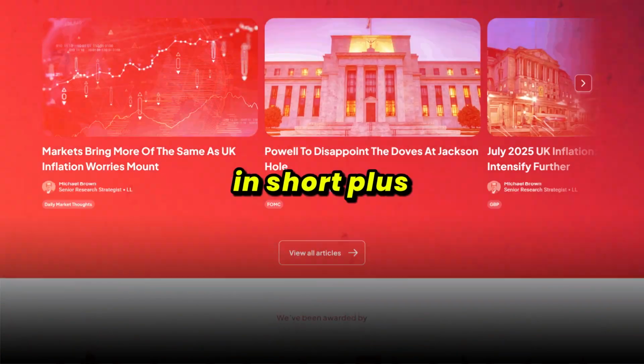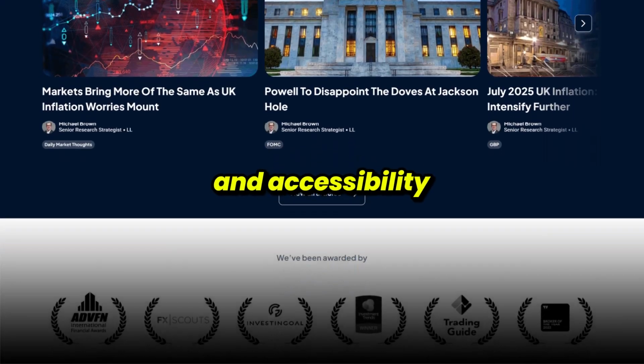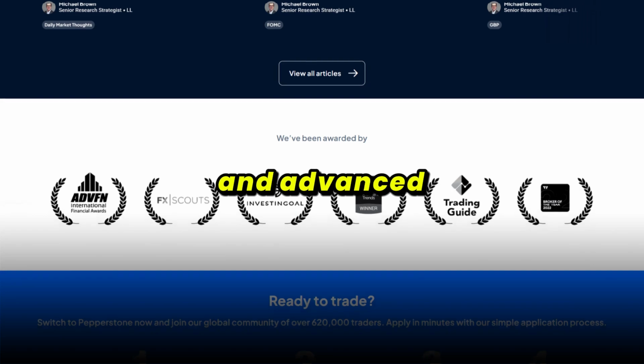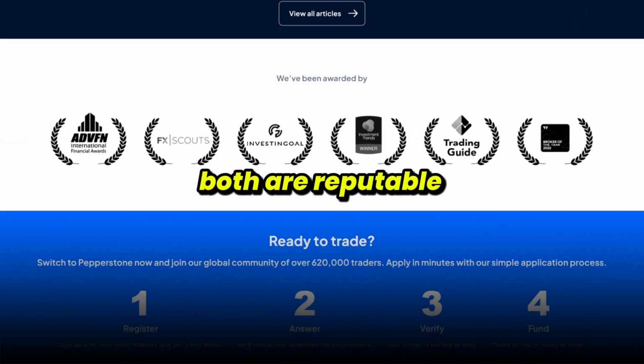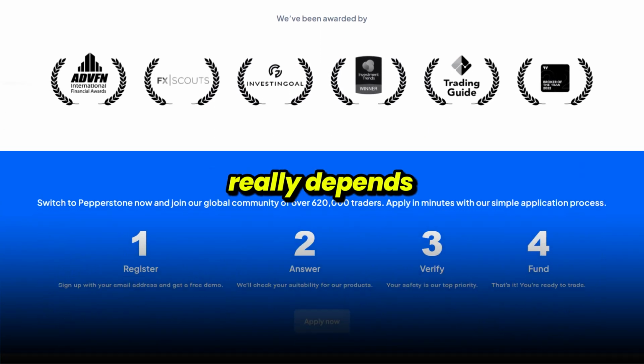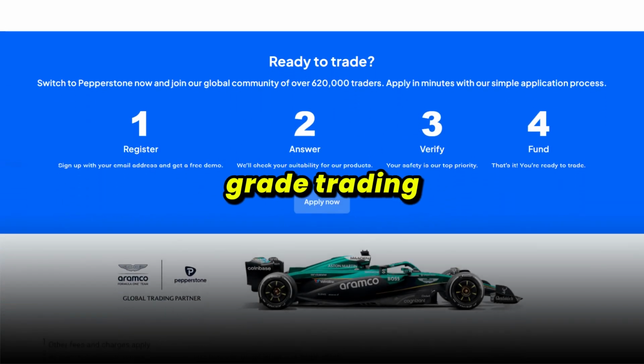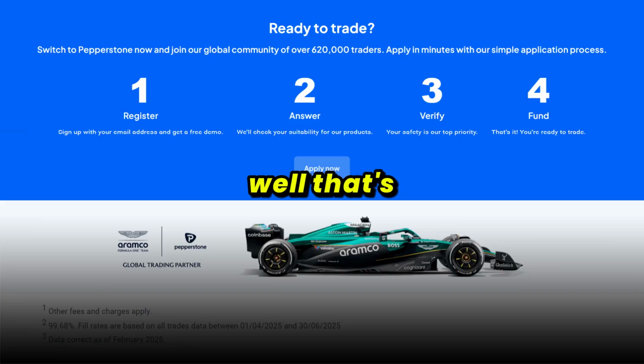In short, Plus500 is for simplicity and accessibility, while Pepperstone is for depth, precision, and advanced trading strategies. Both are reputable brokers, but your choice really depends on whether you want an easy entry point or a professional-grade trading experience.